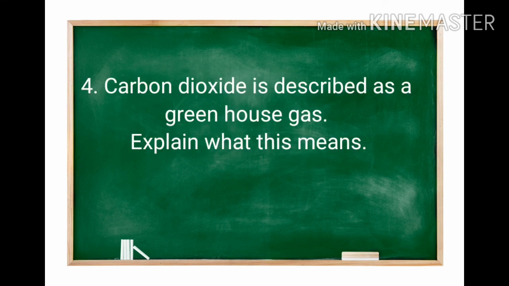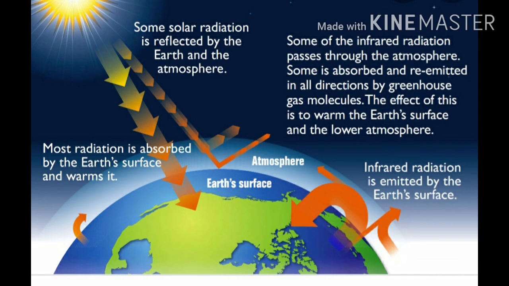from this chapter: carbon dioxide is described as a greenhouse gas. Explain what this means. Before discussing the point, we want to discuss the greenhouse effect. How does it occur? The greenhouse effect occurs when ultraviolet and visible light from the sun passes through the atmosphere. This causes the warming up of the earth's surface.